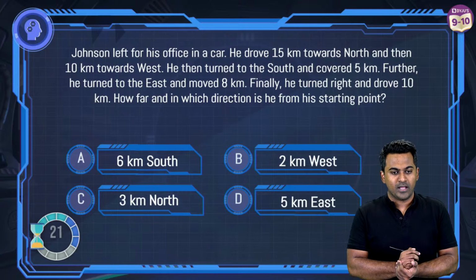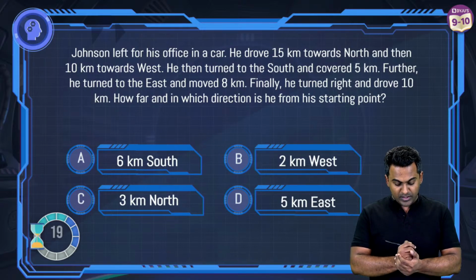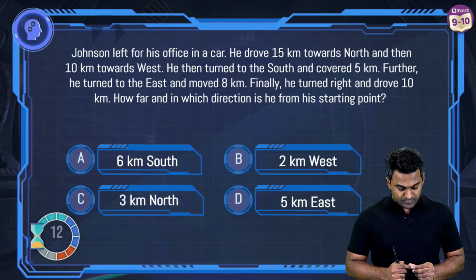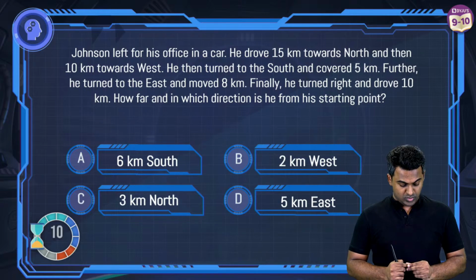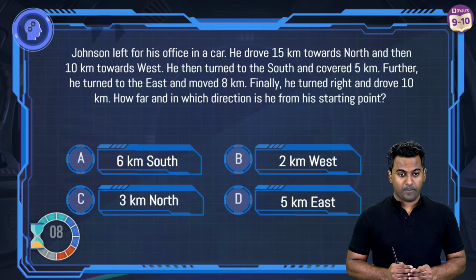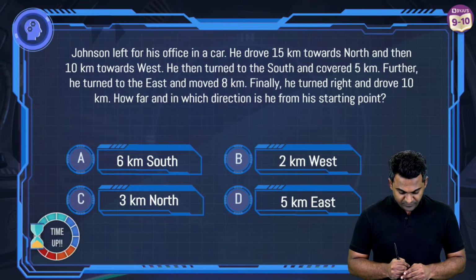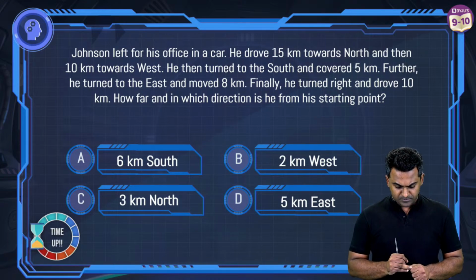That's all. Archit says C, 3 kilometers north. Divyansh also says C. Andy says A, 6 kilometers south. Okay. Let's see, even I don't know the correct answer to this yet. Rafiq says 6 kilometers south.